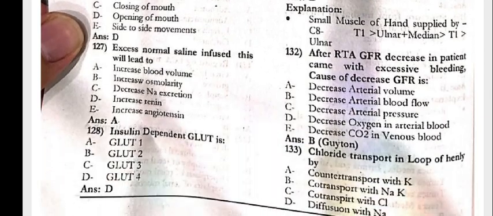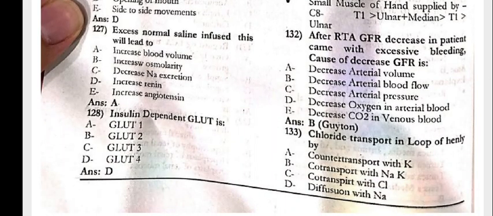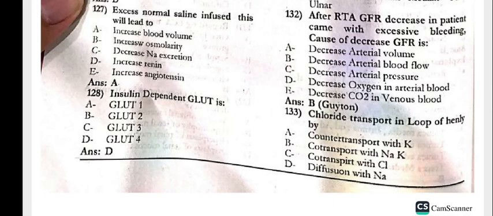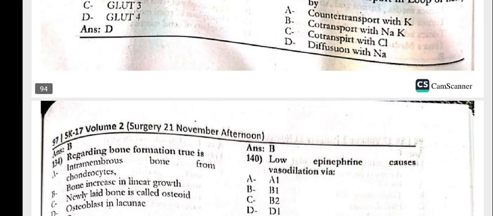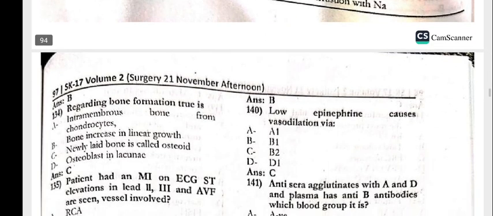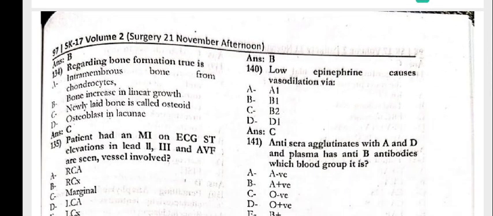After RTA, GFR decrease in the patient who came with excessive bleeding. The cause of the decreased GFR would be decreased arterial blood flow. The chloride transport in the loop of Henle is by co-transport with sodium and potassium. Regarding bone formation, true is the newly laid bone is called the osteoid.